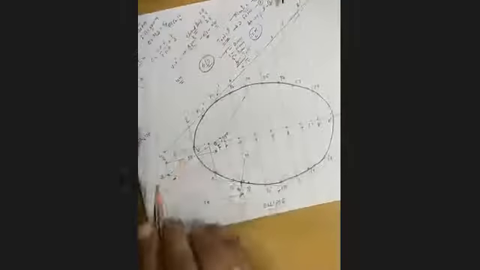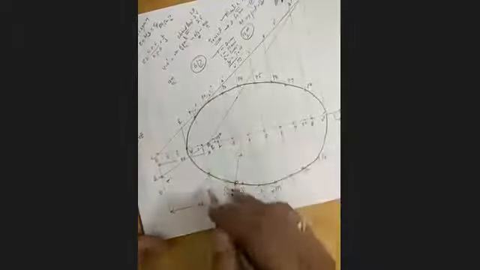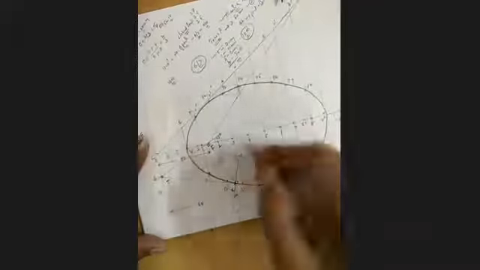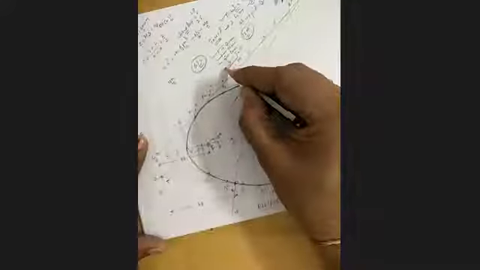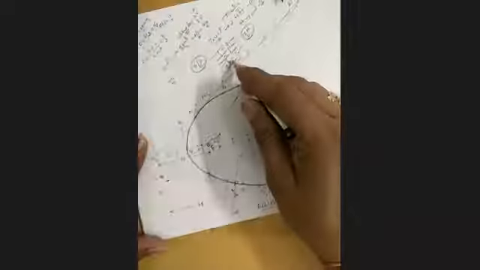Naming is important. AB line, axis line, CD line, then vertex, focus. You have to write P1, P2, P3 up to however many points you've taken. Mirror image, P1 dash. If you write, you will get 1 mark. If you draw this curve correctly, you will get 5 marks. But if your tangent and normal are not correct, you won't get these 3 marks.